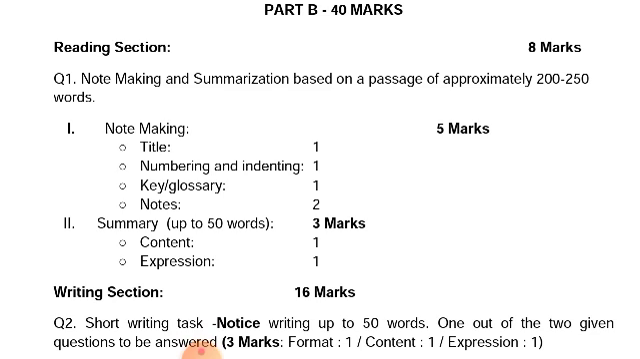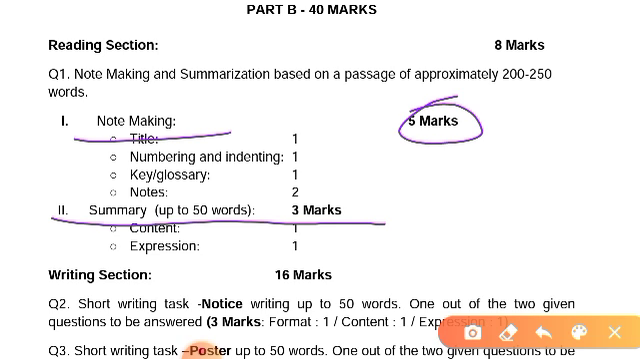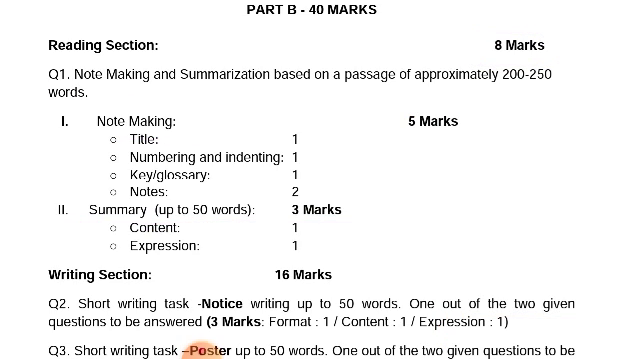In note making, the title carries 1 mark, numbering and indenting carry 1 mark, key and glossary carry 1 mark, and notes carry 1 mark. Means in total the note making carries 5 marks, and the summary is included in this question also. You should write down the summary, and that carries 3 marks. Total note making carries 8 marks. Next, writing section.